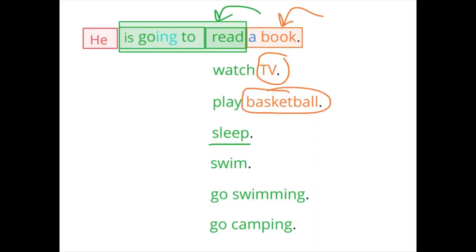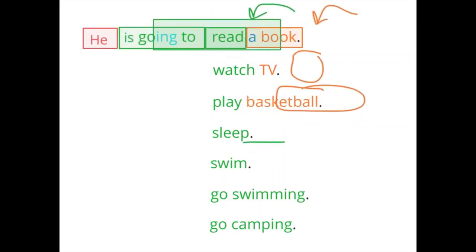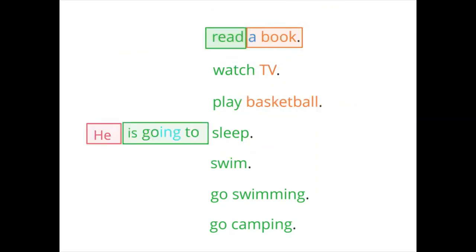With the verb sleep, we do not need an object after it. That would not make sense. If we say he is going to sleep, it would not make sense for us to say he is going to sleep what? He is going to sleep bed. That does not make sense.